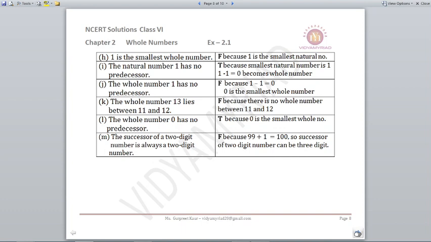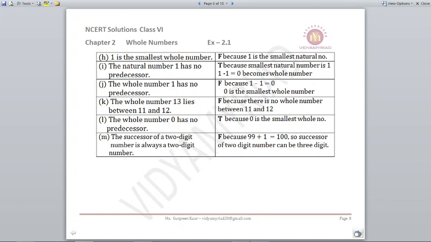H part, 1 is the smallest whole number. No, it's false. Which is the smallest whole number? 0. So 1 is the smallest natural number. So this is a false statement. I part, the natural number 1 has no predecessor. Yes, this is a true statement, because what is predecessor? Minus 1. If I do 1 minus 1, it will become 0. And 0 is a whole number, it's not a natural number. J, the whole number 1 has no predecessor. False, because 1 minus 1 is 0 and 0 is the smallest whole number.